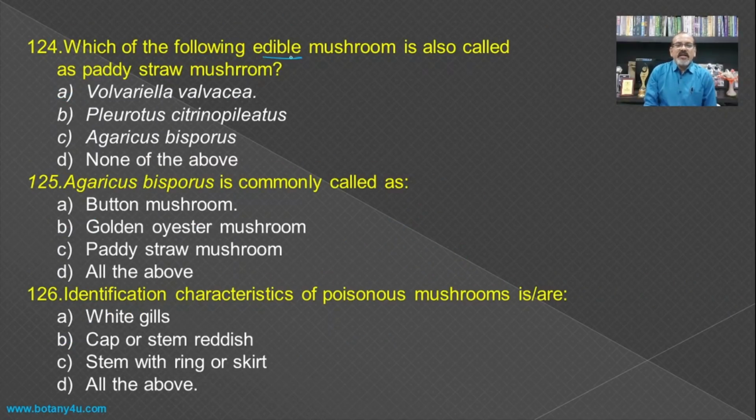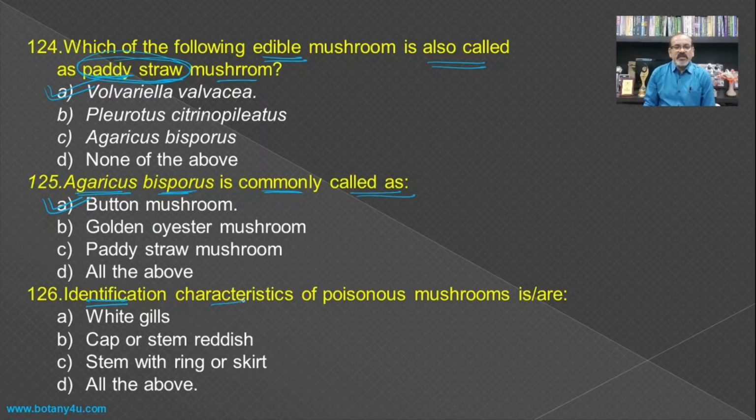Which of the following edible mushrooms is also called the paddy straw mushroom? It grows on paddy straw, and Volvariella volvacea is commonly cultivated on paddy straw, hence it is known as the paddy straw mushroom. The most common type of mushroom, Agaricus bisporus, is cultivated in India and abroad in the highest amount, and it is very well known as the button mushroom.